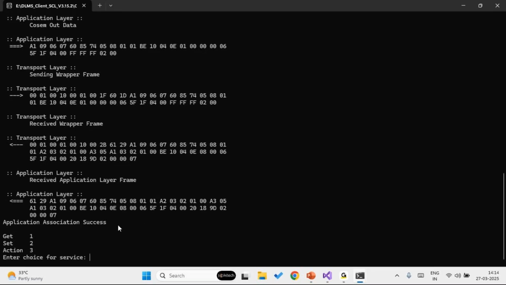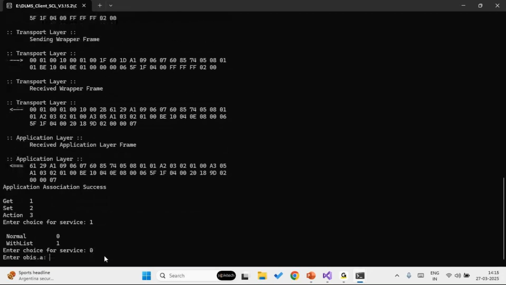Establishing the communication with the meter has been successful, which is why we have got an indication that the application association is success. Followed by that, we can perform different services on the meter. These are some of the basic operations supported. Along with that, we are also offering support for some advanced features. First, let's try doing a get service wherein we are trying to fetch data from the meter.